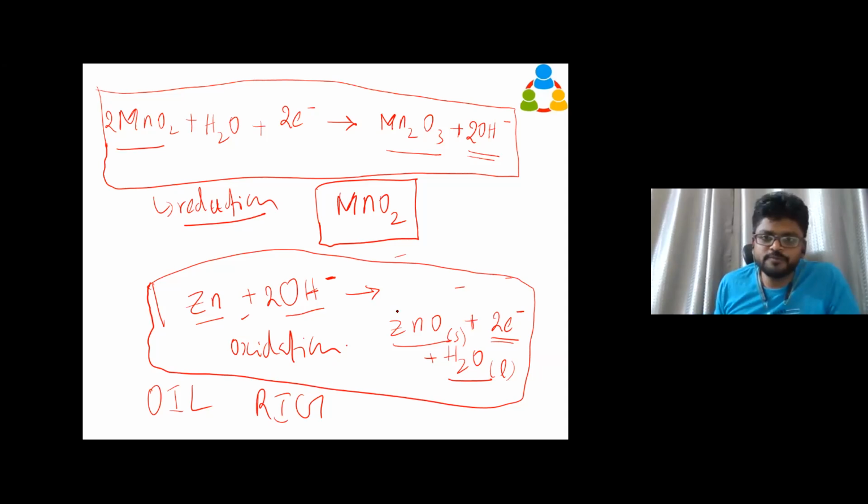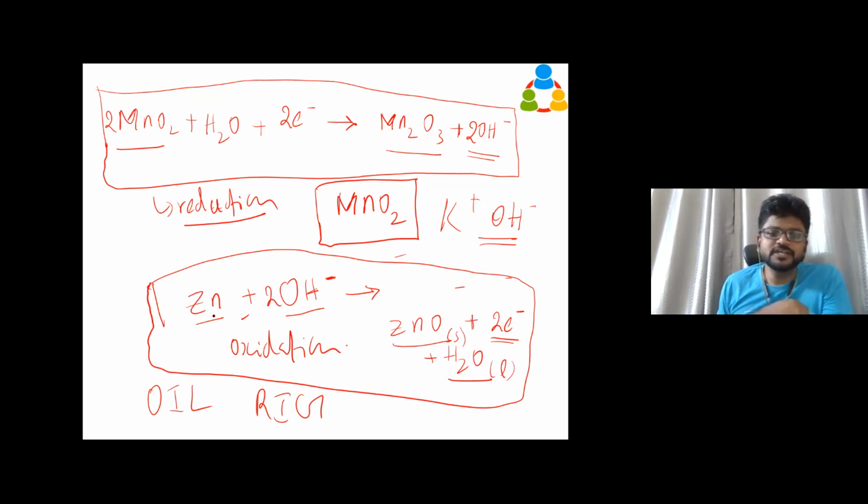So now we know what's happening here. The hydroxyl ion in the electrolytic solution reacts at one electrode and gives us electrons and a water molecule. The electron and the water molecule are again used by the other electrode, which gives off hydroxyl ions. So hydroxyl ions are produced again. The hydroxyl ion in the electrolytic solution remains the same, and the volume remains the same. It is never consumed, so our electrolytic solution remains the same.